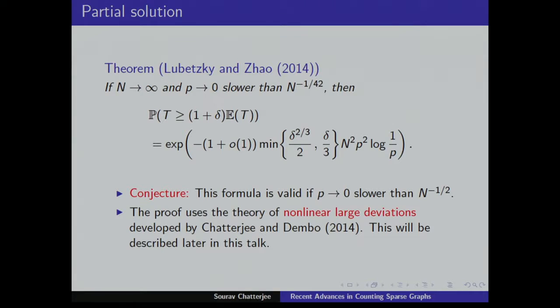So we gave the solution, this probability, as a solution of a limiting variational problem. And Eyal and Yufei, they were able to actually solve that explicitly and got this answer. So that's how it worked. And I'll describe this theory, how this kind of results are derived. Okay. So, any questions about this?